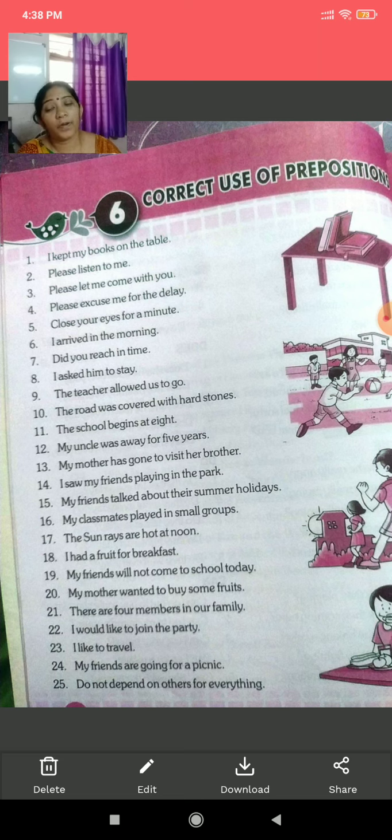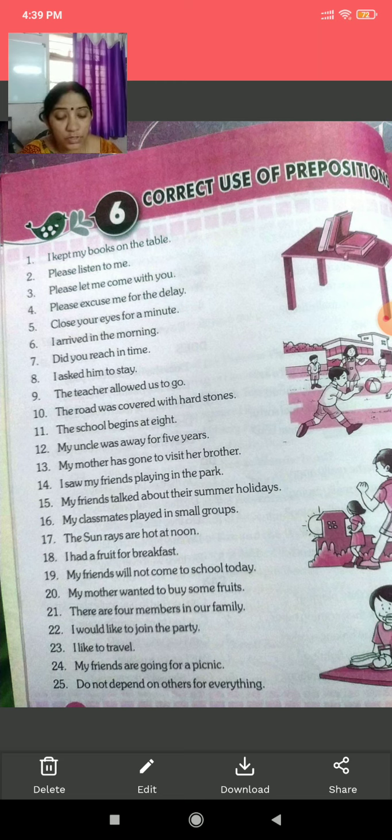Okay, children? Please listen to me. Here to is the preposition. Me is one person and you is understood. So here two persons are there and the preposition between the two persons is to. Please let me come with you. Again two persons are there, and where is the preposition? With is the preposition.